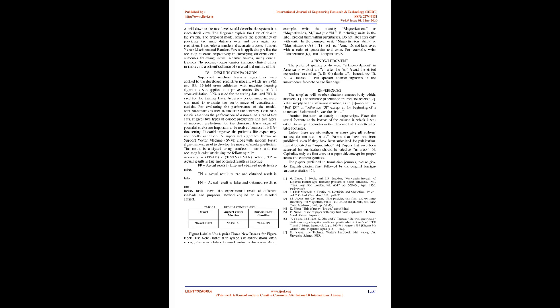Acknowledgement. The preferred spelling of the word acknowledgment in America is without an E after the G. Avoid the stilted expression, one of us (R.B.G.) thanks. Instead, try R.B.G. thanks. Put sponsor acknowledgments in the unnumbered footnote on the first page.